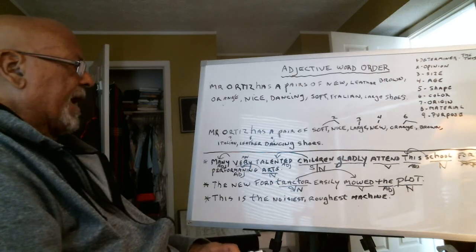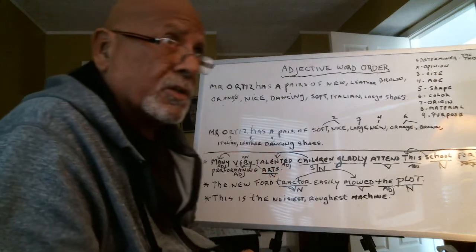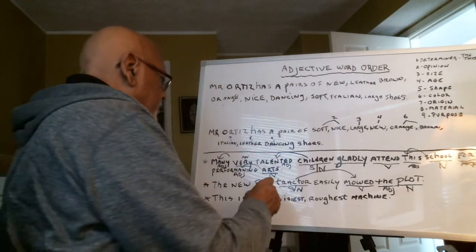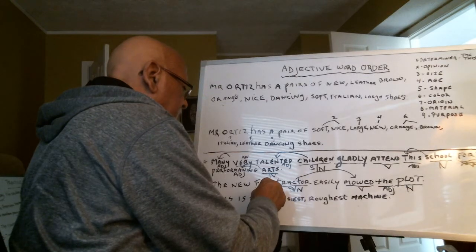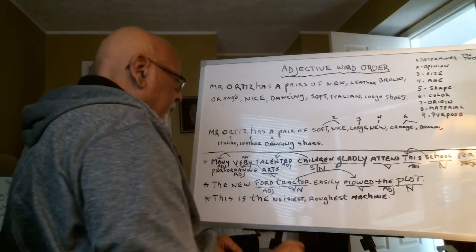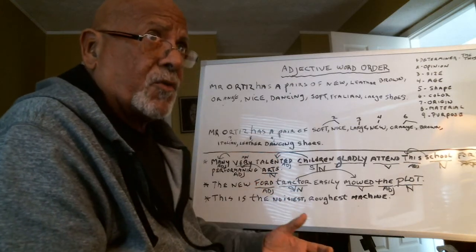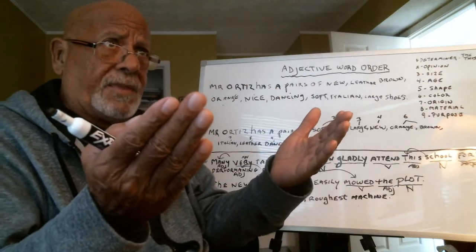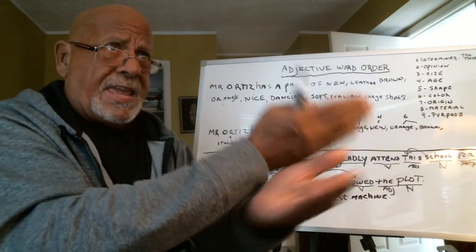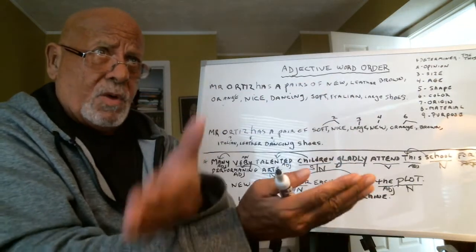So we go back to tractor. Which tractor? Ford tractor. In another sentence, Ford would be a noun. Now, nouns and adjectives could be interchanged. A lot of the times they're interchanged with one another.